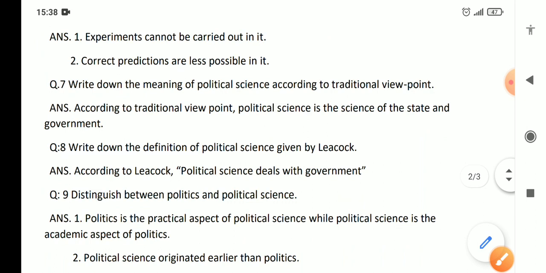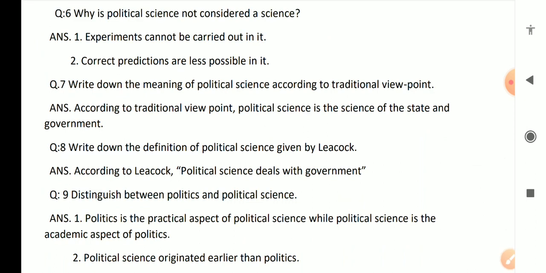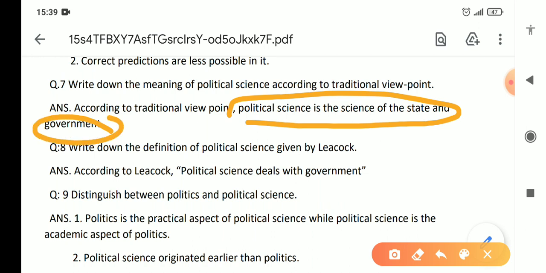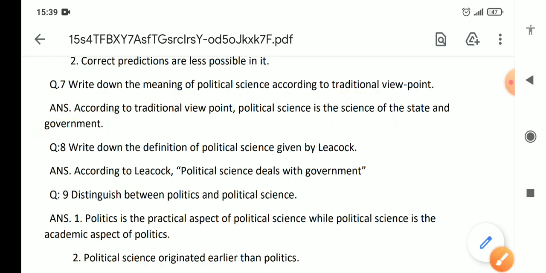The next question, write down the meaning of political science according to the traditional point of view. The meaning of political science according to the traditional point of view is that political science is the science of state and government. Gardner says it begins and ends with the state. So you can keep in mind the definition of Gardner also.